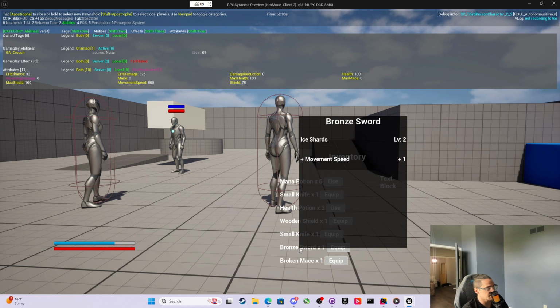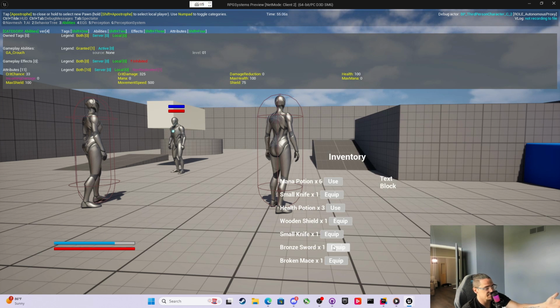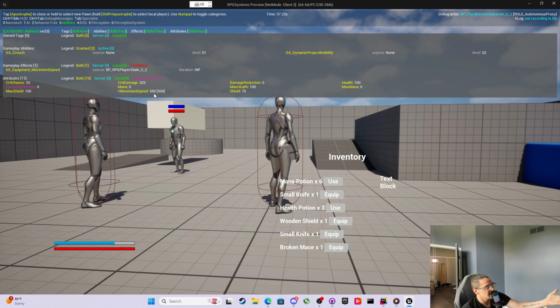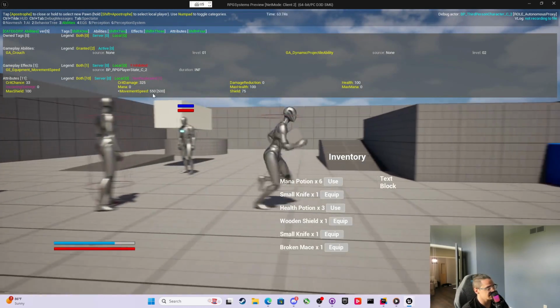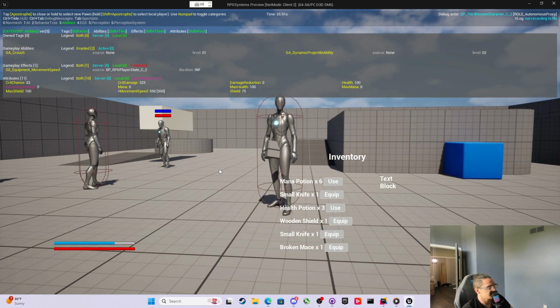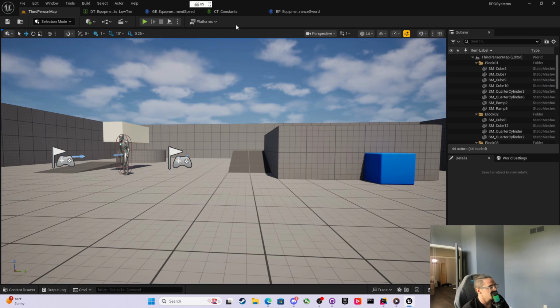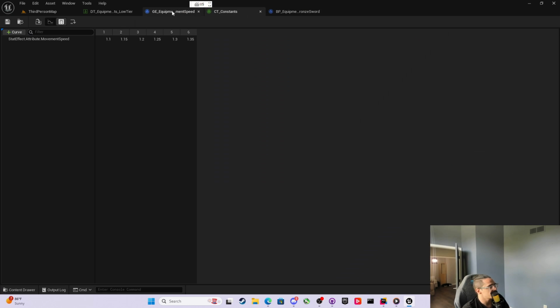And on my bronze sword, I've got movement speed +1. So if I equip this, it now goes to 550 because we multiplied by 10%, right? So you can't really tell, but you could see the math is working. However, just to display this is going to be different, right? So in order to be able to display how this is 10%,